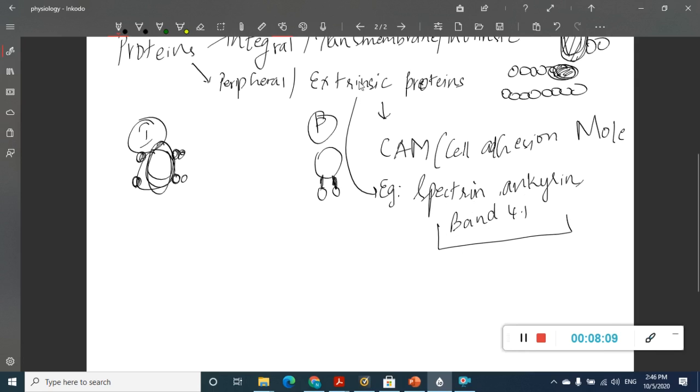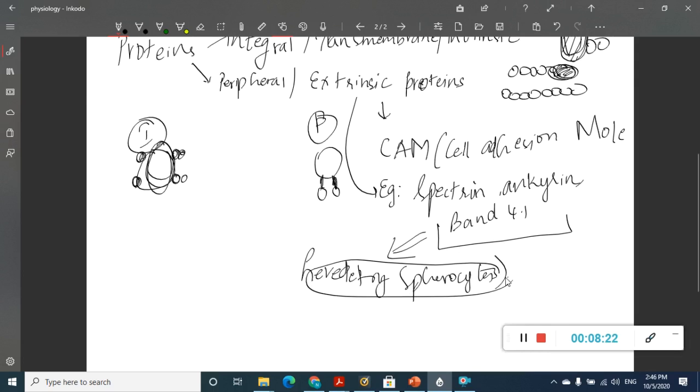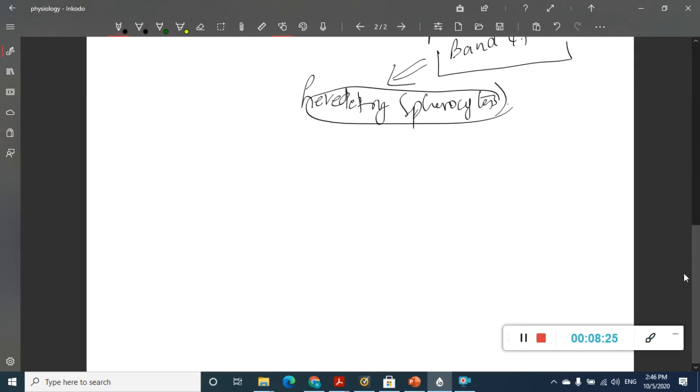These are the peripheral or extrinsic proteins which are important in the pathogenesis of hereditary spherocytosis. Their deficiency mainly results in a disease called hereditary spherocytosis, which you will learn in pathology.